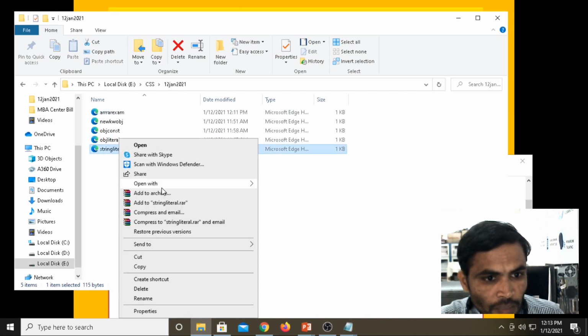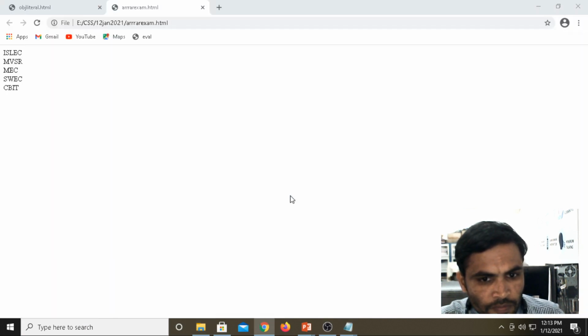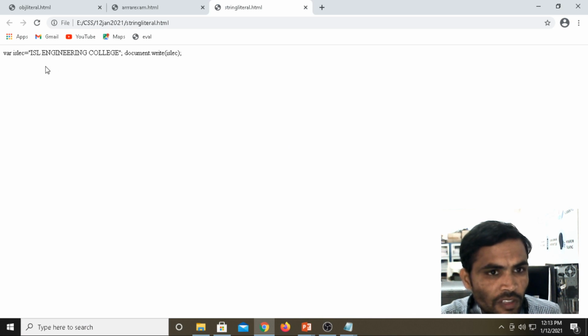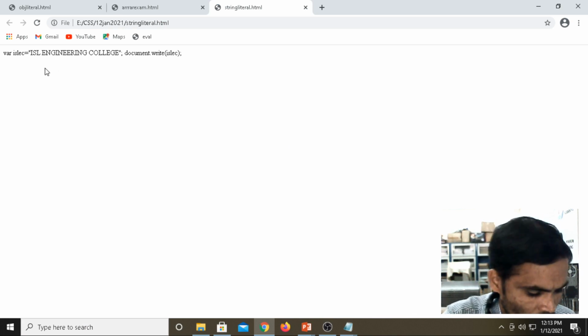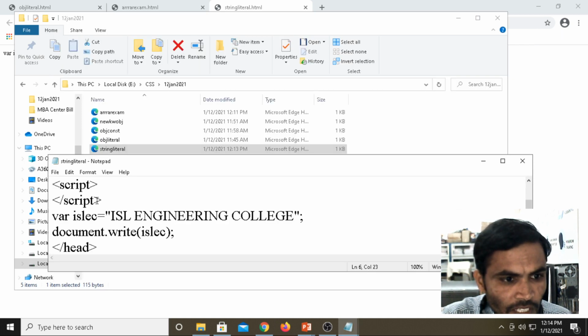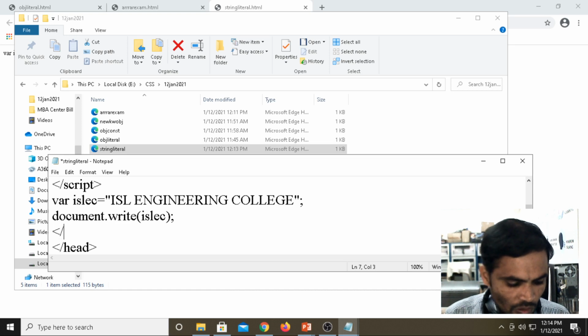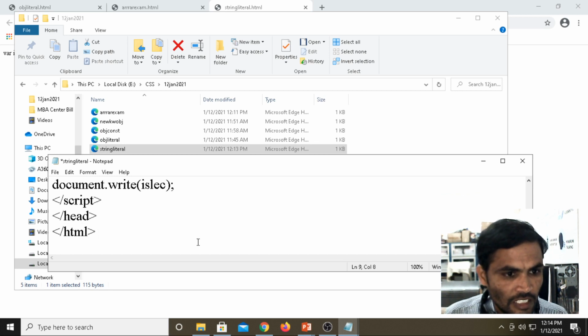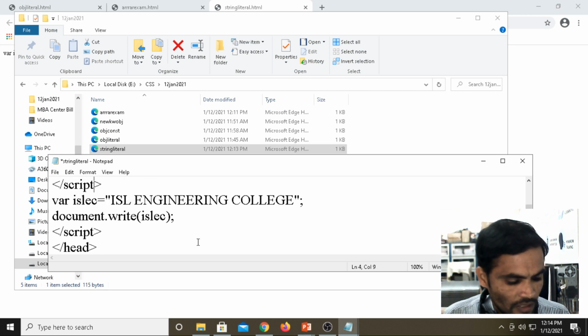Now if you are running the program, open with Chrome. Maybe a small mistake will be there. I did not close the script tag. You should close the script. If you are not closing the script, it displays as it is, as text.